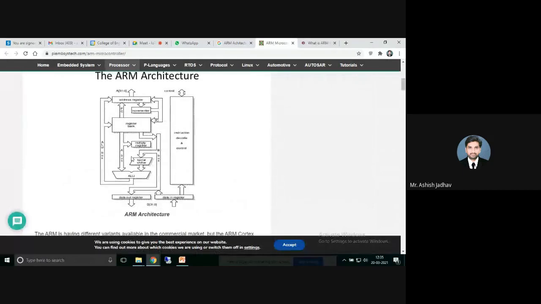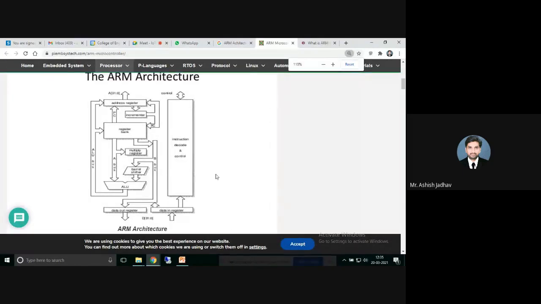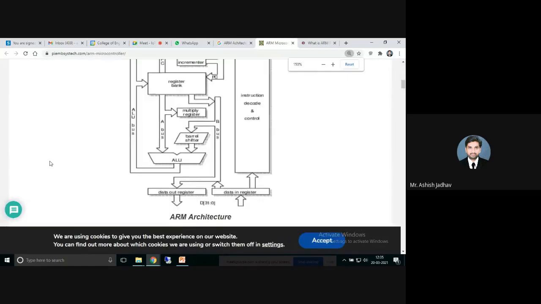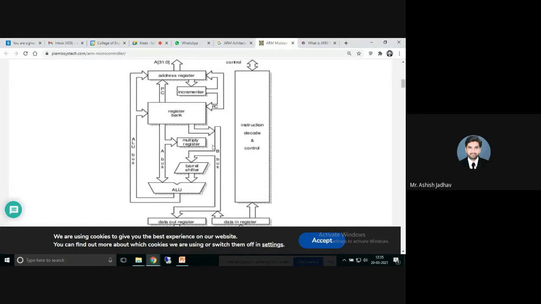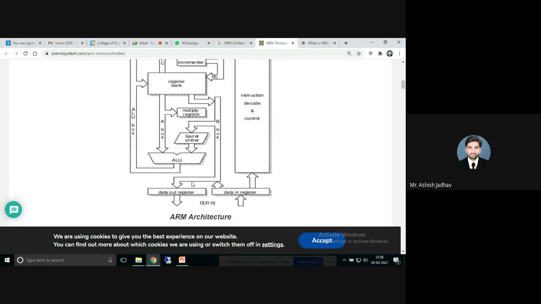Yeah. So this is the ARM architecture that you might have seen. If you look at this diagram, you will find this address register, then program counter, then you will have this incrementer, register bank, then multiply register, barrel shifter, ALU, arithmetic logical unit. Then on this side, you have instruction decode and control, data out register, data in register.